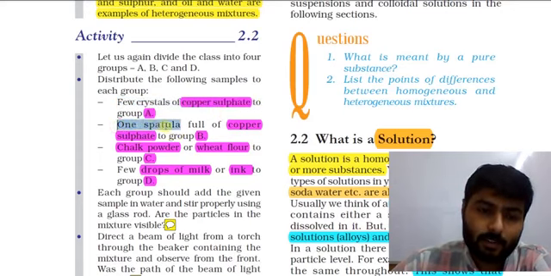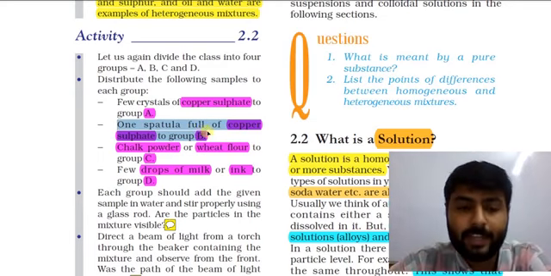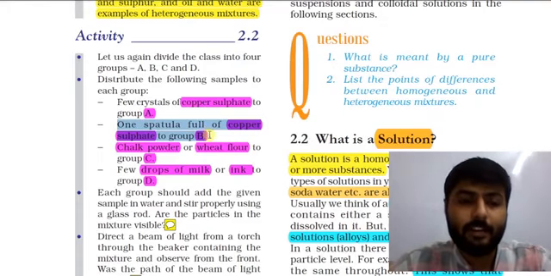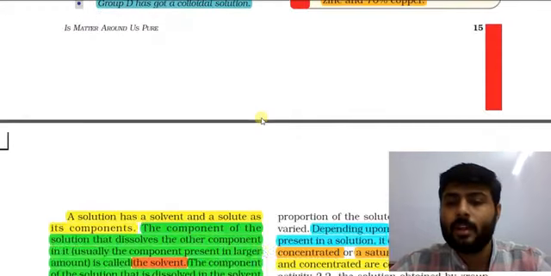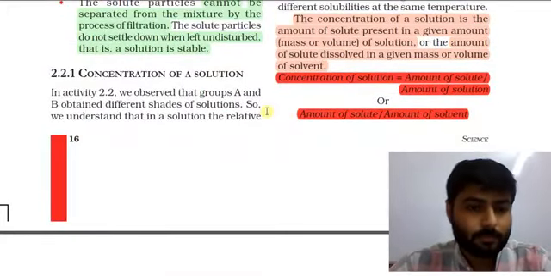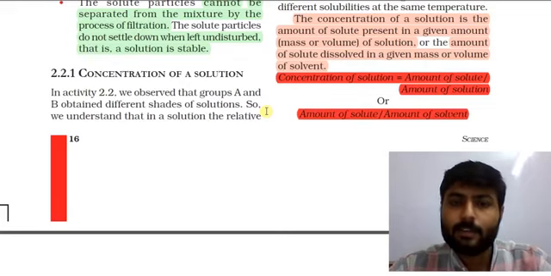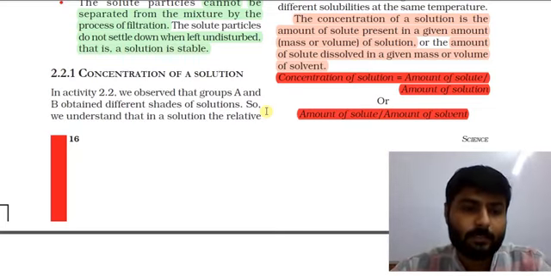On the other hand, group B has one spatula full of copper sulfate, which means group A has less quantity, whereas group B has larger quantity. So obviously the color and the shade of solution will be different. You can imagine that the solution of group A will be lighter and the solution of group B is darker.